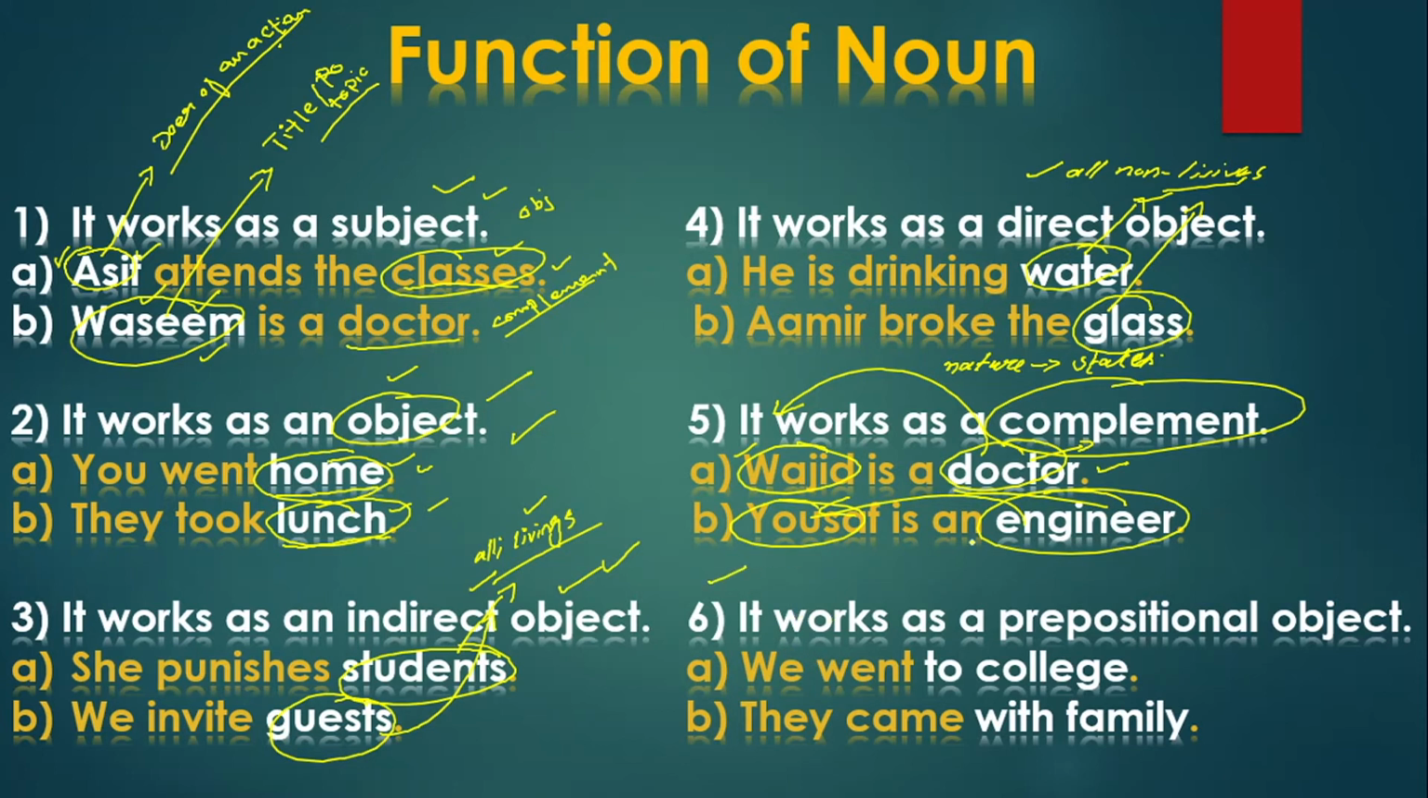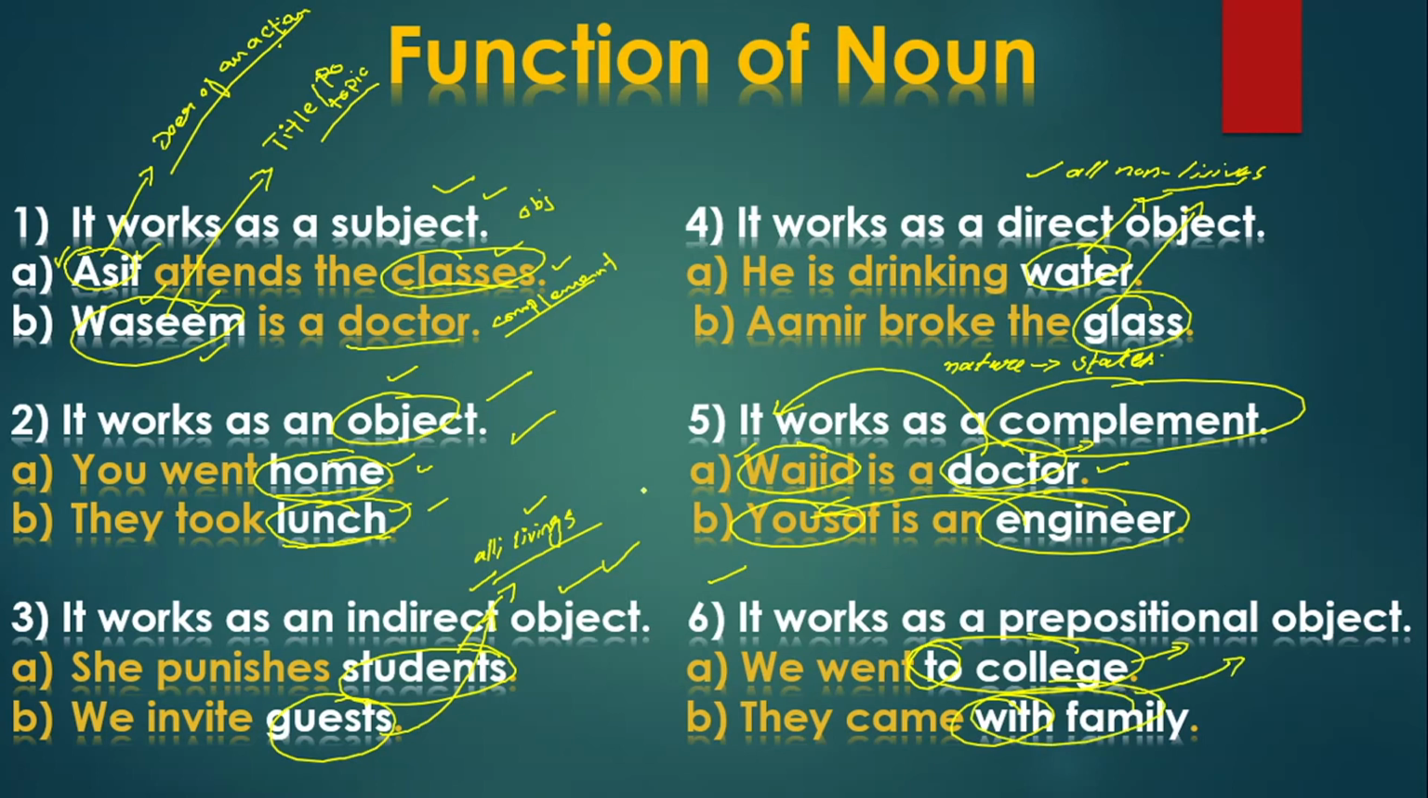Next we have got the last one. It works as a prepositional object. What is prepositional object? When an object is followed by a preposition. When there is any preposition before that noun, that will be called the prepositional object. Now over there, see, we went to college. Now to college is your prepositional object, and in the same way they came with family. Now with family is your prepositional object.